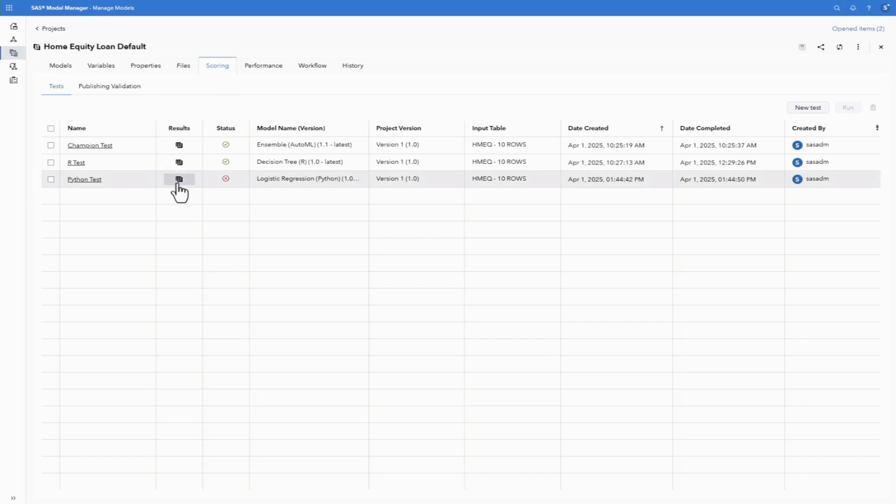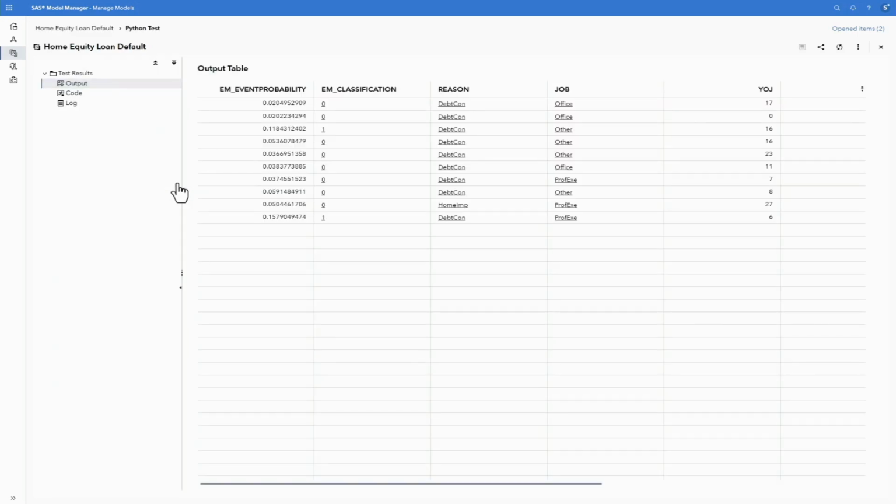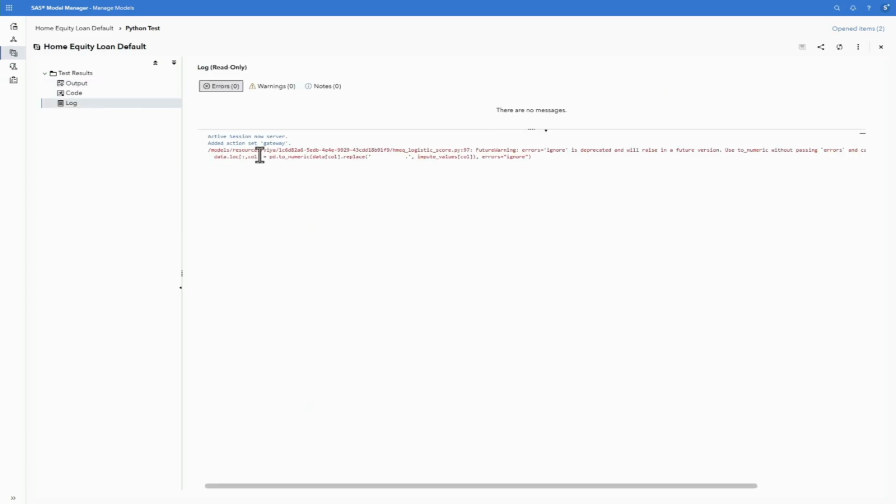So if I go to my score test, I can see that my Python model had a red X, but I do have data. So if I check my log, I can see something very interesting here, and I know that's an eye chart, but trust me, it says future warning, errors equals ignore is deprecated and will raise in a future version using from the function to numeric. That is a pandas-based function. It's in line 97 of my score code.